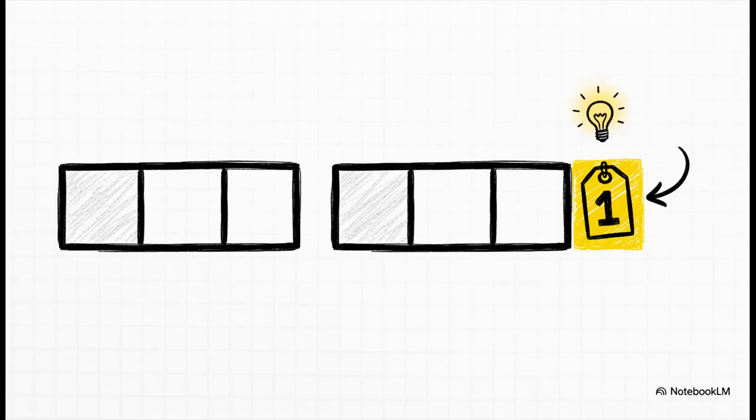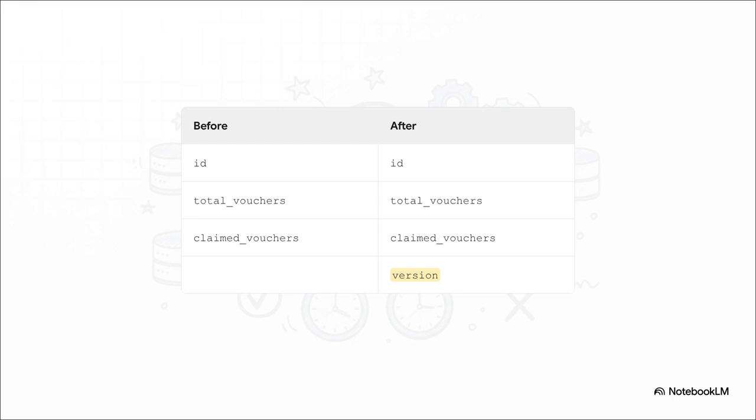Now, you might be thinking, this is going to require some super complex fix, right? Nope. The core idea is unbelievably simple. All we have to do is add a version number. That's literally it. Let's see how this one tiny change completely solves the problem. So here's what that looks like in our database. Before, we had our regular columns. Now, after, you can see we've just added one new thing, a version column. The rule is simple. Every single time we update this record, we're going to bump that version number up by 1.